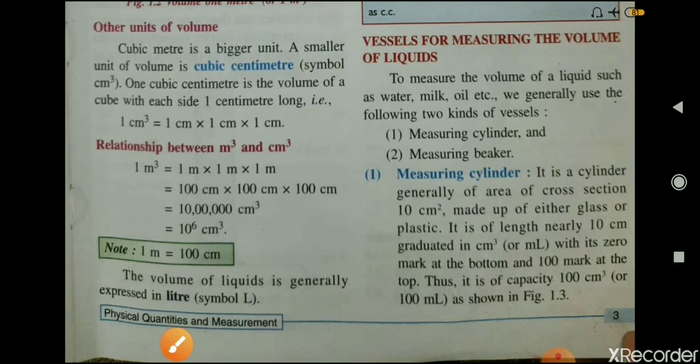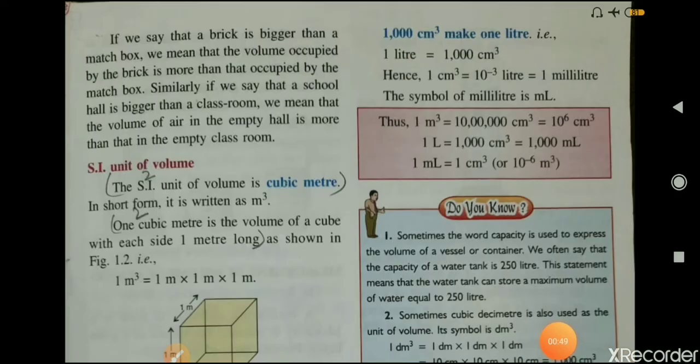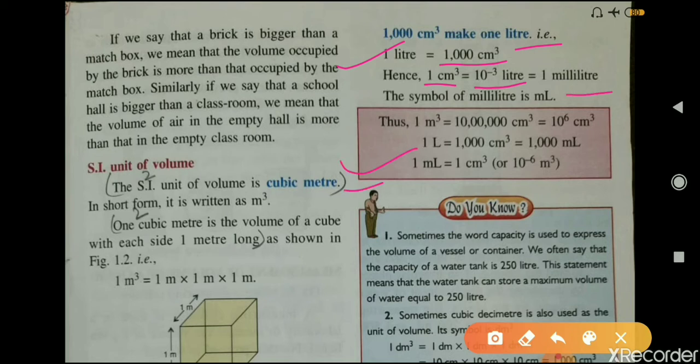Now the volume of liquids is generally expressed in liters, symbol L. 1000 centimeter cube make 1 liter, that is, 1 liter is equal to 1000 centimeter cube. Hence 1 centimeter cube is equal to 10 raised to the power minus 3 liter, or we can simply say 1 milliliter. This is the relationship between 1 milliliter and centimeter cube.